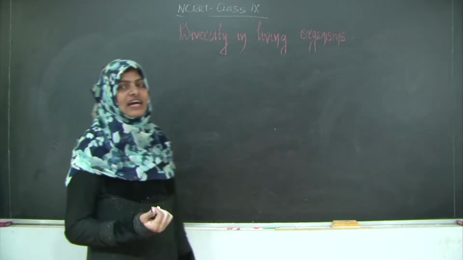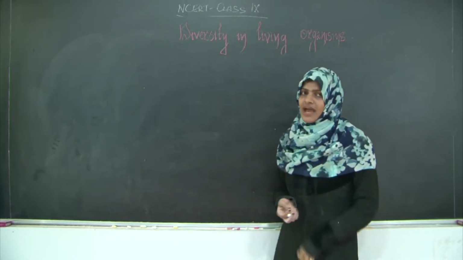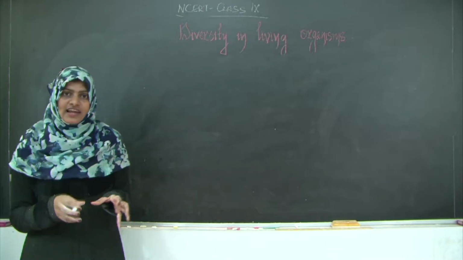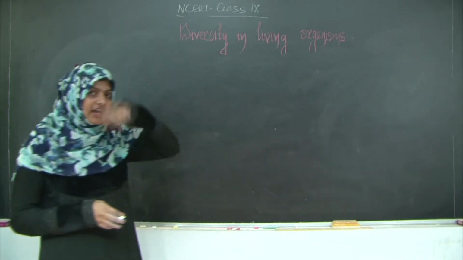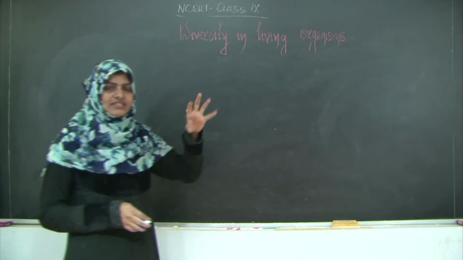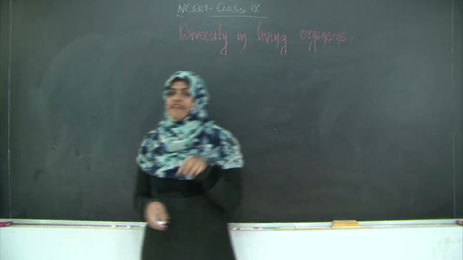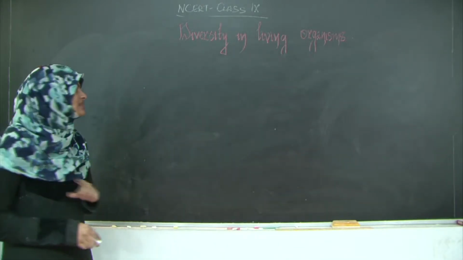In the previous class, I told you about the different phyla of kingdom Animalia, and today we are going to further divide the last phylum, that is phylum Vertebrata, into its classes. If I again recapitulate the hierarchy of classification, we have kingdom, phylum or division (division for plants and phylum for animals), then class, order, family, genus and species.